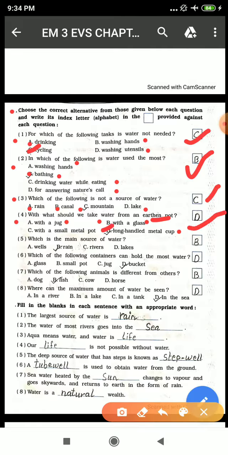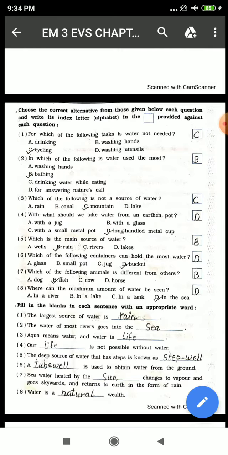So the answer is D, because if you put a jug, a glass or a small metal pot in an earthen pot, your hand will make the water dirty. If you use a long handled metal cup to take out water from the earthen pot, then your water will stay hygienic and it will not get dirty by your hands.